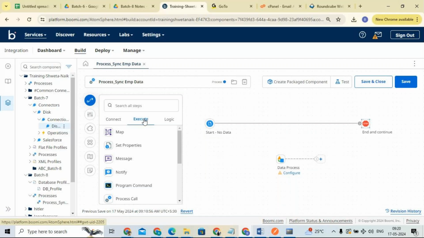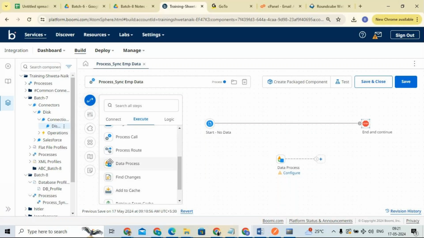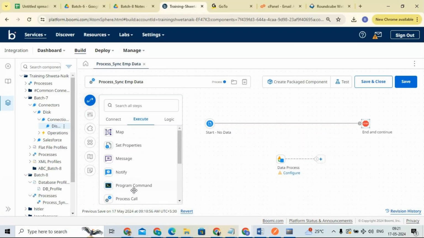If you want to transform it into some database format or some JSON format, we can use the execute type, the map shape, and we can transform the data. Or if you want to do splitting of the data, combining the data, zipping or unzipping the data, multiple actions can be done with the help of the execute type. These are all responsible for manipulating the data.